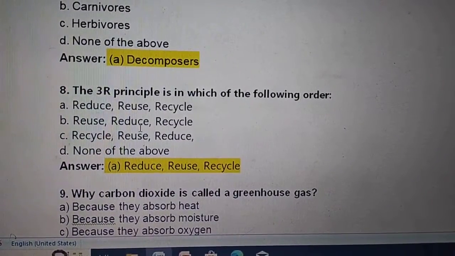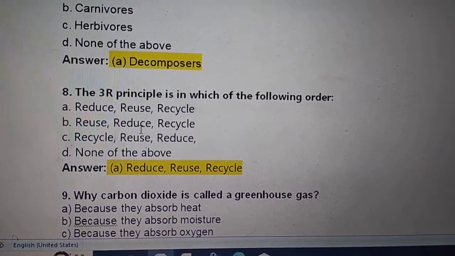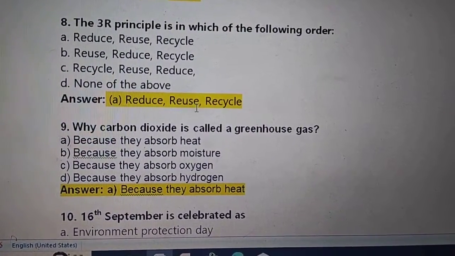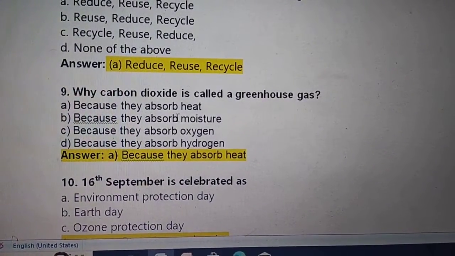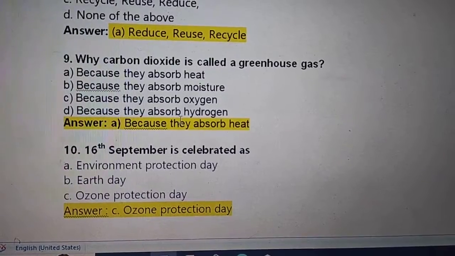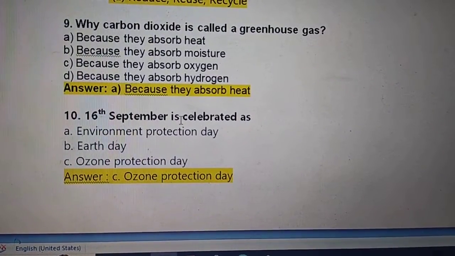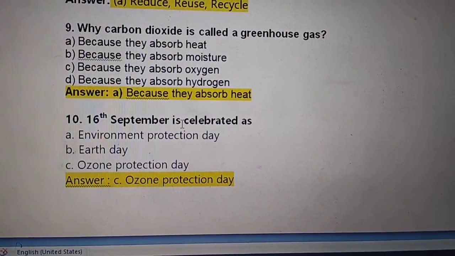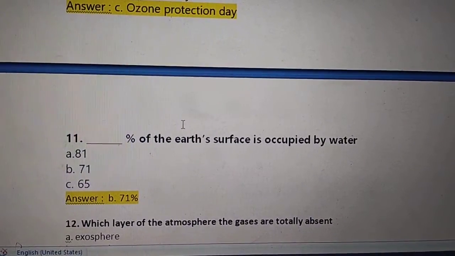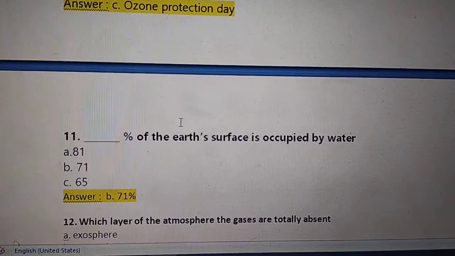The 3R principle is in which of the following order? Reduce, reuse, recycle. Once we reduce, then we reuse and recycle. Why carbon dioxide is called a greenhouse gas? Because they absorb heat. 16 September is celebrated as Ozone Protection Day. How much percent of the Earth's surface is occupied by water?